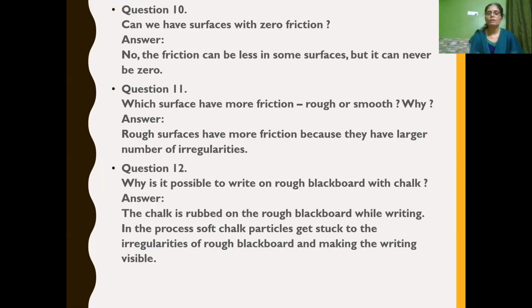Got it? So when we write, the chalk is rubbed against the rough surface of the blackboard. The soft chalk particles get stuck to the irregularities of the rough blackboard, making the writing visible.